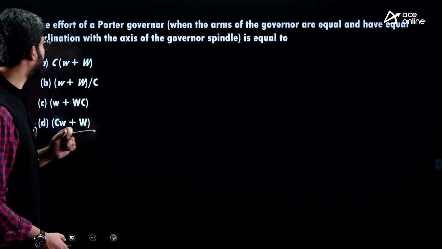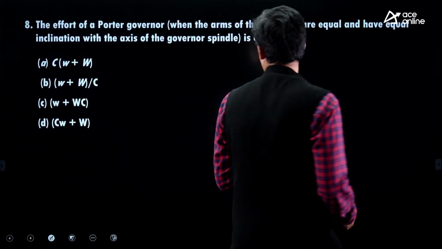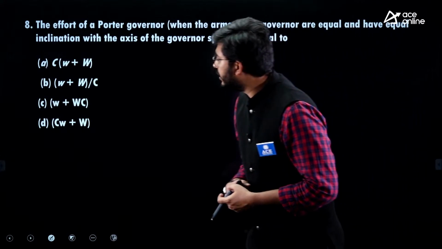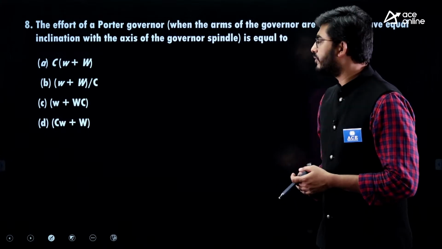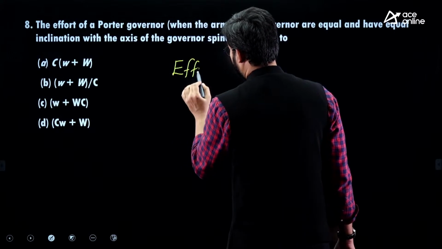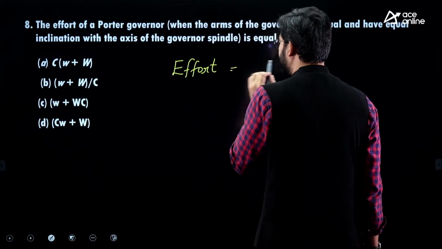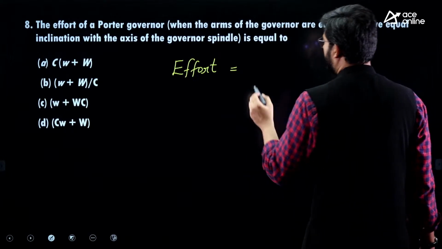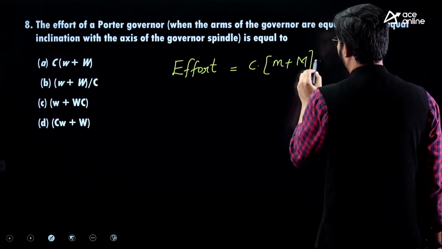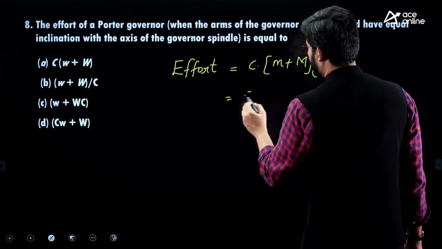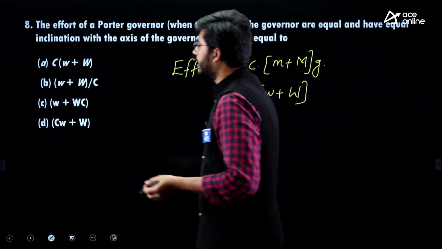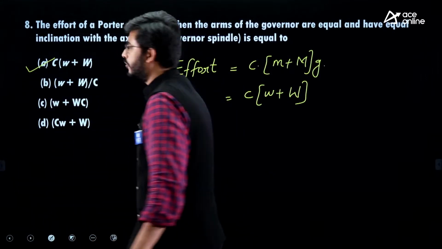Okay. Now let us go to the next question. The effort of Porter governor when the arms of governor are equal and have equal inclination with the axis of the governor spindle. So effort, guys, is given by a simple expression in the standard case. Effort will be equal to C times (m plus M) times g, which is nothing but C into (w plus W). So option A is the answer, guys, for this question.